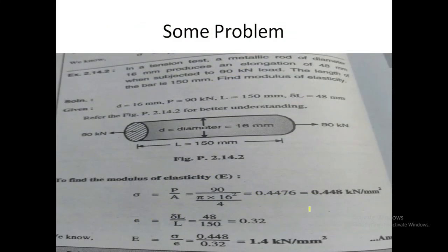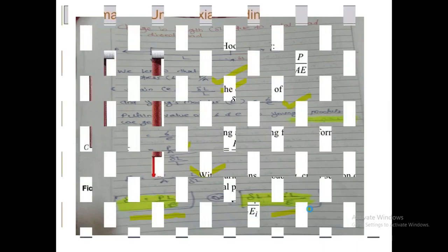And Young's modulus means stress upon strain. So we know all these values. Stress P upon A divided by strain delta L divided by L. After calculating this, we get delta L equal to PL upon AE, or sigma L upon E. So these are some of the theoretical part, in which we discussed types of body.